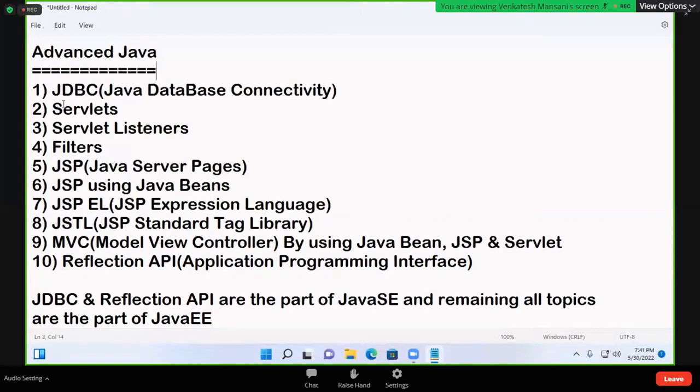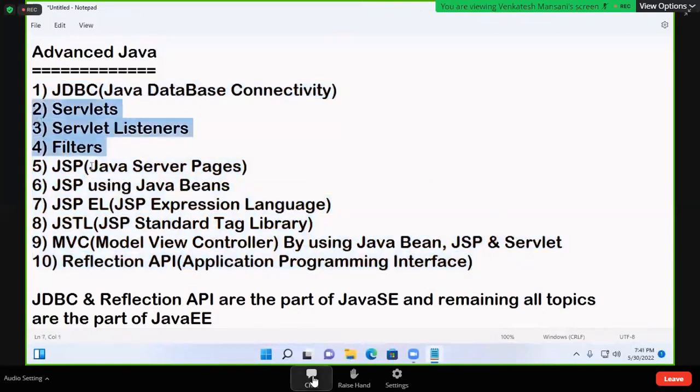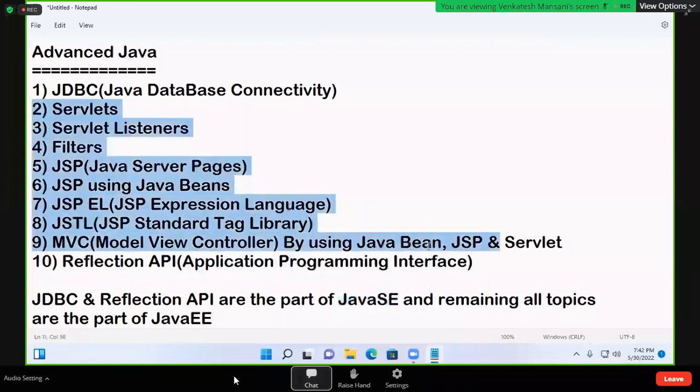In advanced Java, you are going to see these 10 topics. Among these 10 topics, these 3 topics like servlets, these 4 topics like JSP, I have given separately. First topic JDBC and last topic reflection API, these 2 topics come under Java SE, and all the remaining topics come under Java EE, from servlets onwards up to MVC.